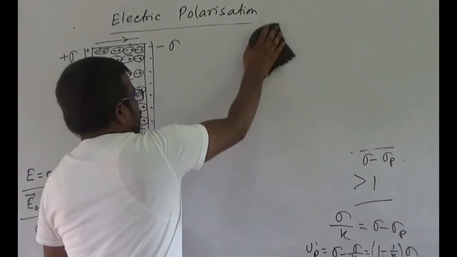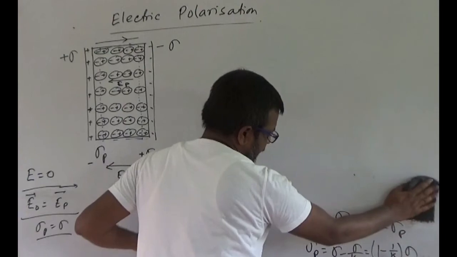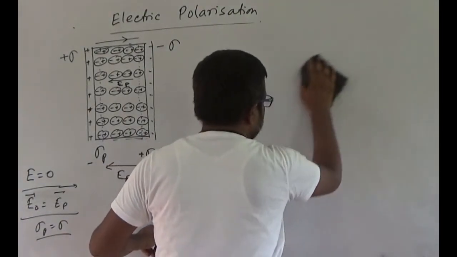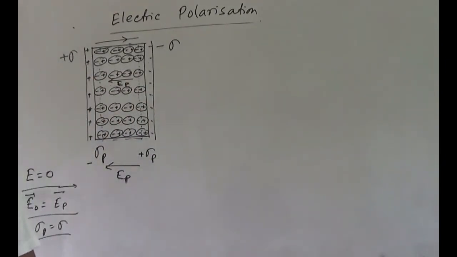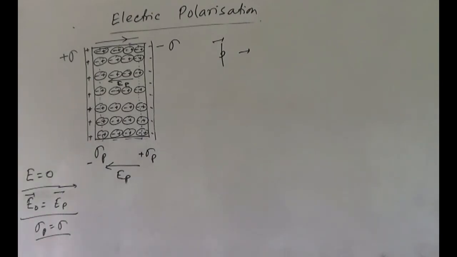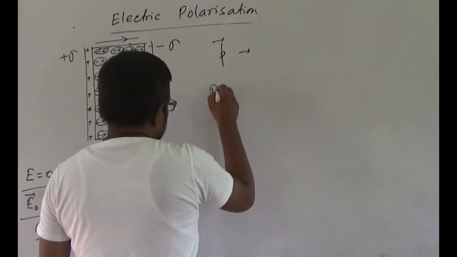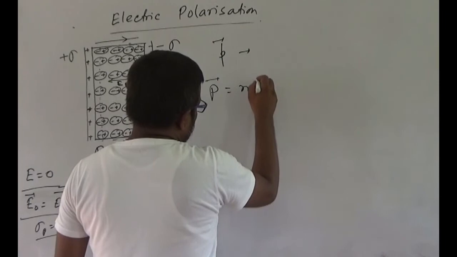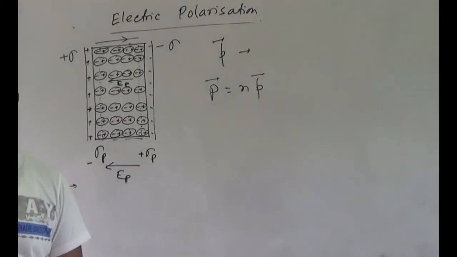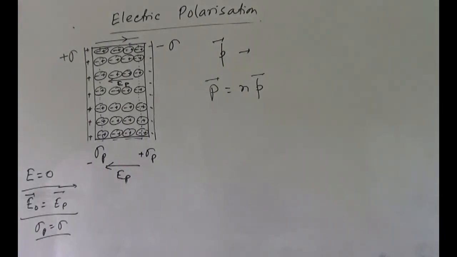If small p is the dipole moment of an atom, then capital P will be equal to N into p, where N is the number of atoms per unit volume and p is the dipole moment of each atom.